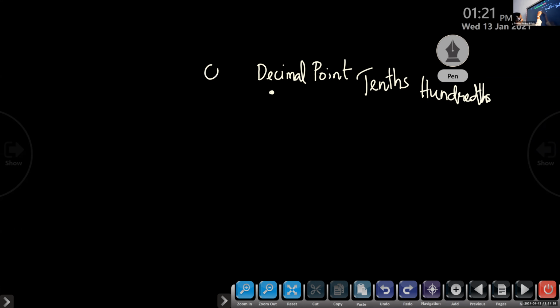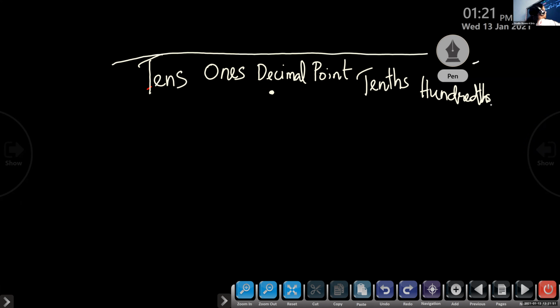Before that also, there is no number, but we have to write 0. Here we can write till tens only, I think. Now we draw the place value chart in tens, ones.